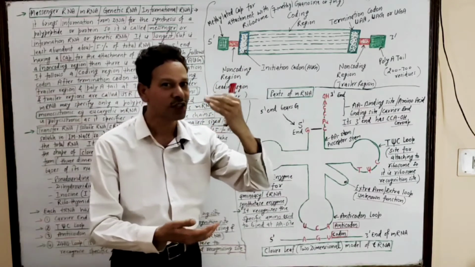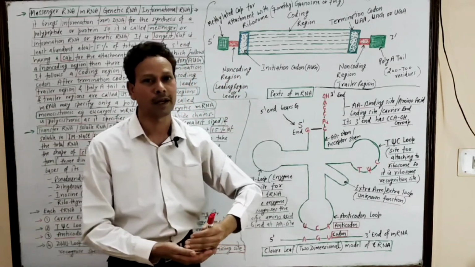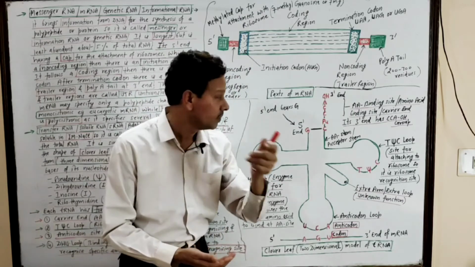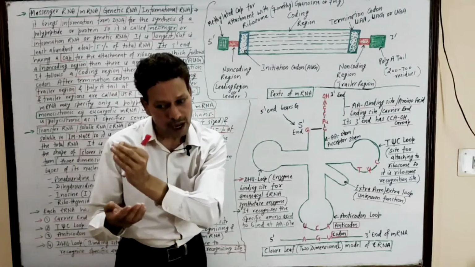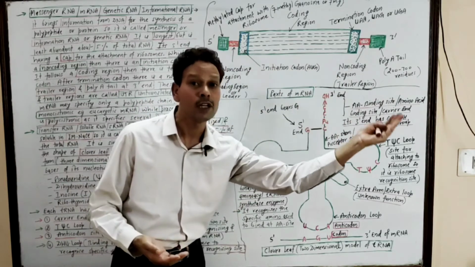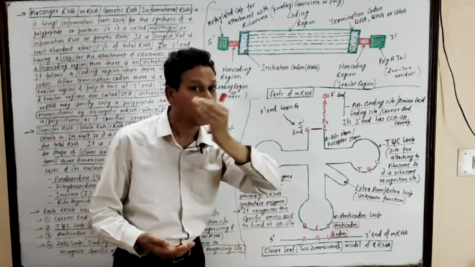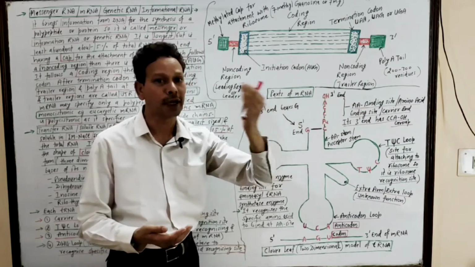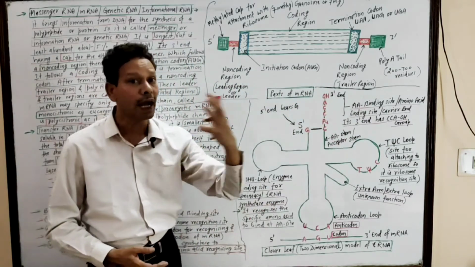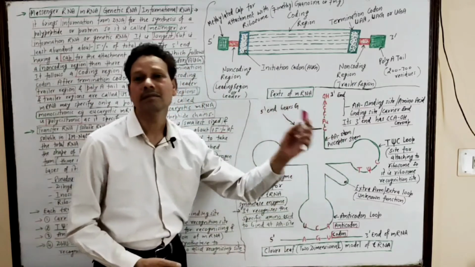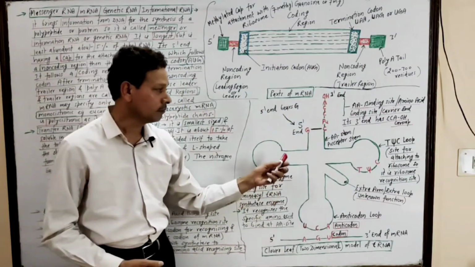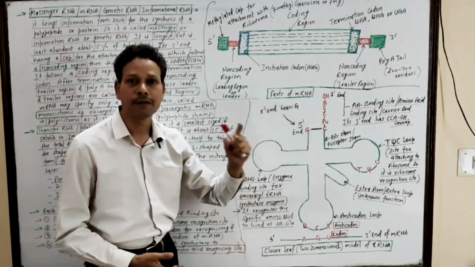Dear students, this tRNA molecule is transfer RNA, as it carries specific amino acids from the amino acid pool to the protein chain. That's why it is an adapter molecule. It is a transfer, carrier molecule which carries amino acids. And this tRNA molecule has 4 specific positions.